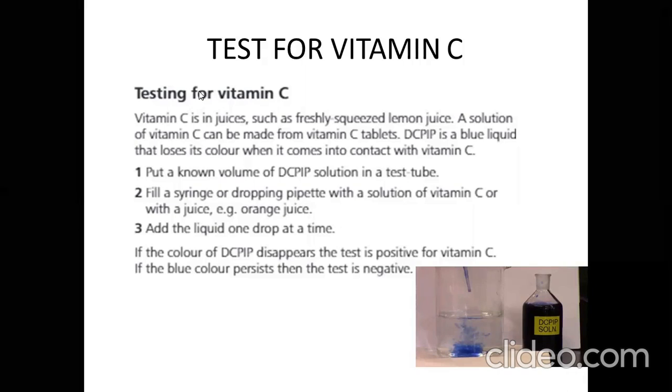So today we are going to discuss how to do a test for vitamin C. Let's suppose we have a sample in a tube, any juice or any solution, and you want to check whether this solution contains vitamin C or not. If it does, how much is there?